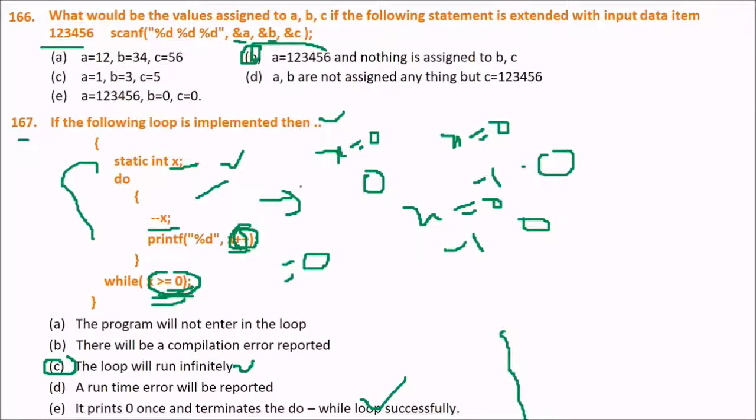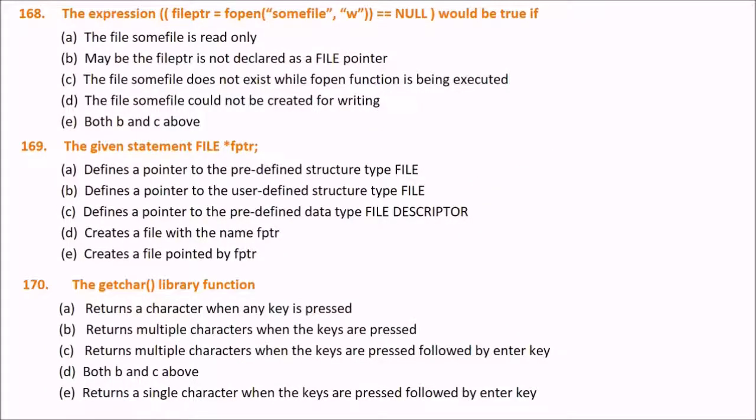The expression fptr = fopen("somefile", "w") == NULL would be true if we are trying to open the file for writing and it is equal to NULL. These options are for you. Now tell me the answer. The answer here is D, because the file somefile could not be created for writing. That is why this expression is giving you true, because it is NULL. The name of the file is somefile only.